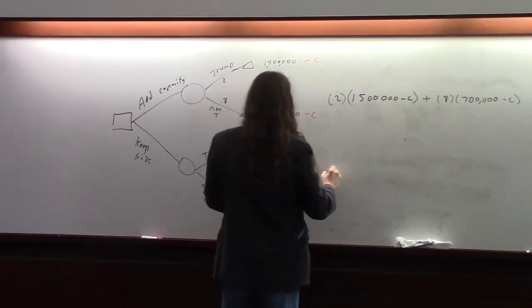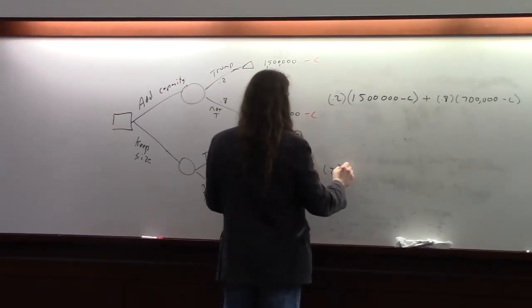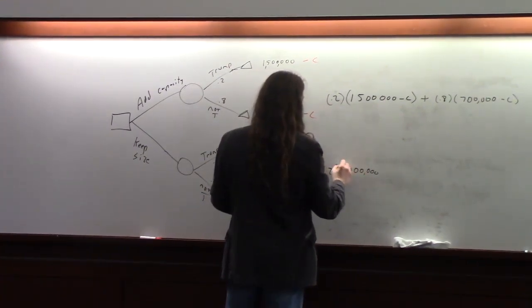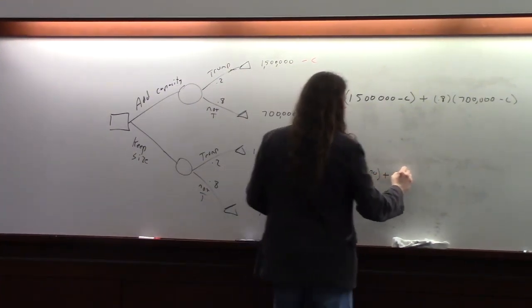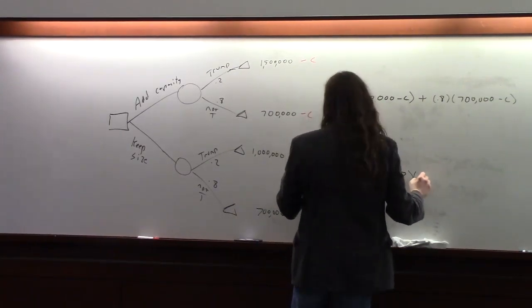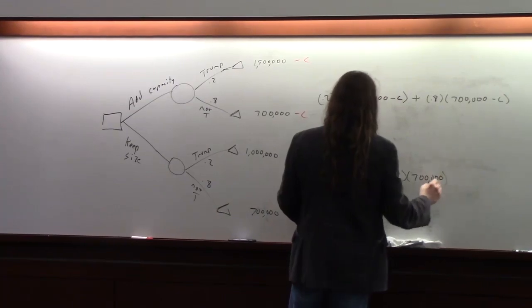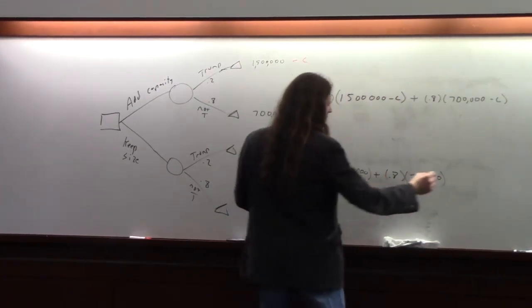Down here, you've got just a straight up, because you're not spending any additional money, 20% chance of 1 million, plus an 80% chance of 700,000. So let's calculate this one first.